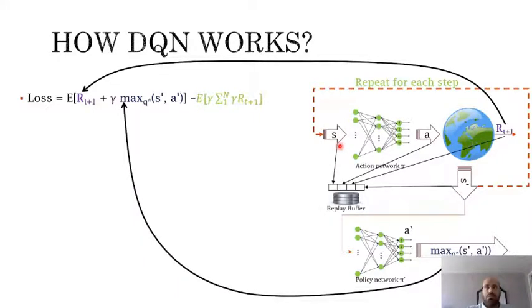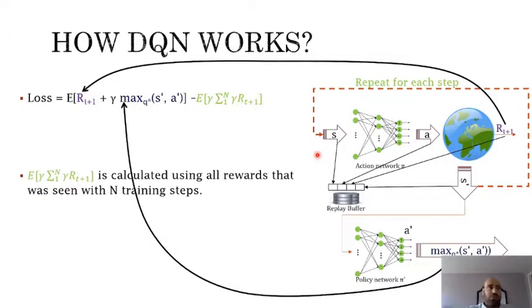We also need to save this information that we got, the state, action, next state, and reward, into our replay buffer for training purposes in the next epochs. And this gives us everything that we need for the calculation of the sum of the rewards, which gives us the calculation of the loss.